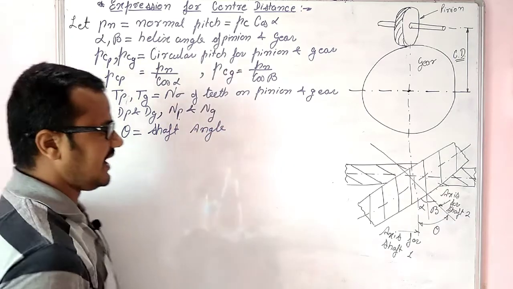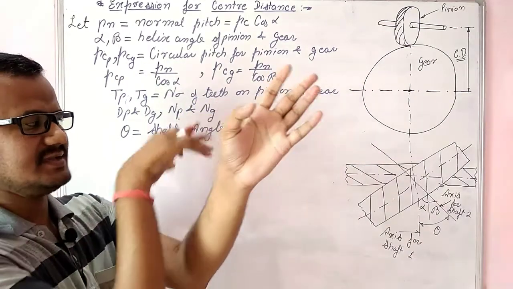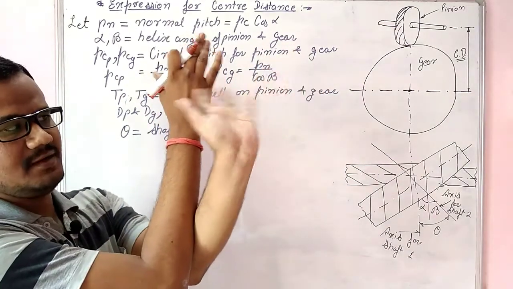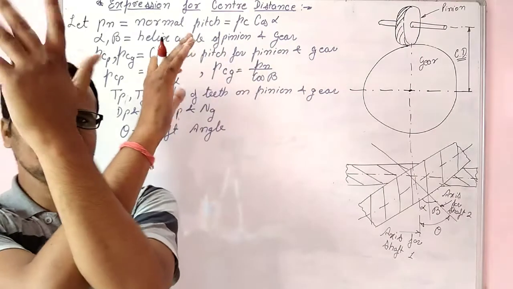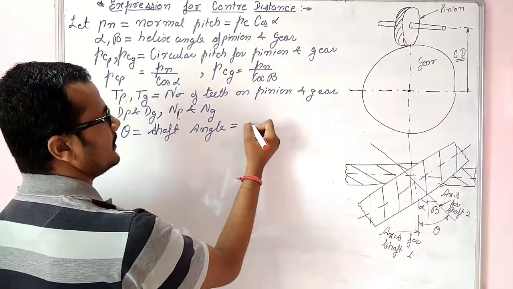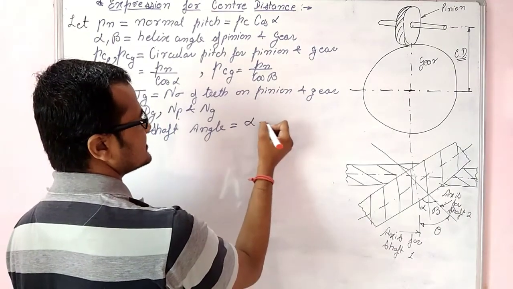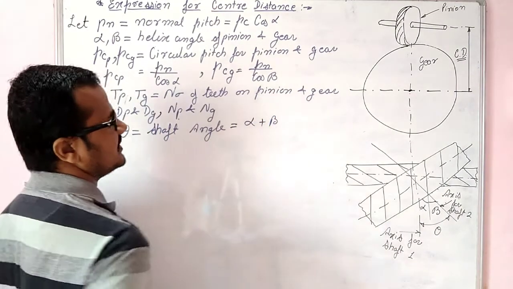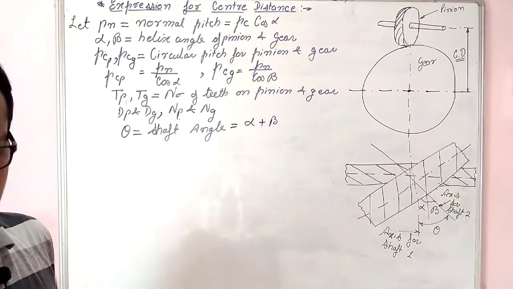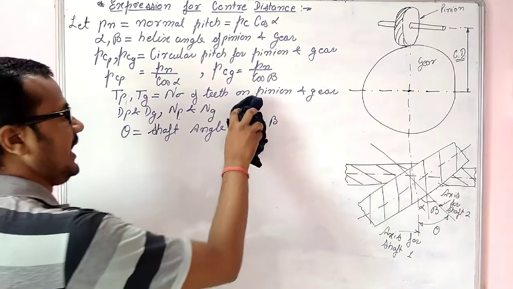Now this shaft angle is nothing but, when two spiral gears are meshing with each other, the angle between both the shafts. It is generally the sum of both helix angles, alpha plus beta, if they are of the same hand, and alpha minus beta if they are of different hands.